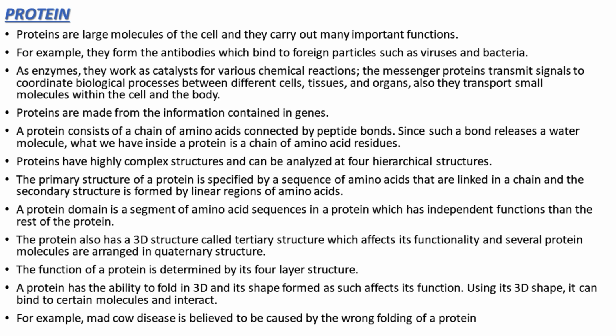The function of a protein is determined by its 4-layer structure. A protein has the ability to fold in 3D, and its shape formed as such affects its function. Using its 3D shape, it can bind to certain molecules and interact. For example, mad cow disease is believed to be caused by the wrong folding of a protein.